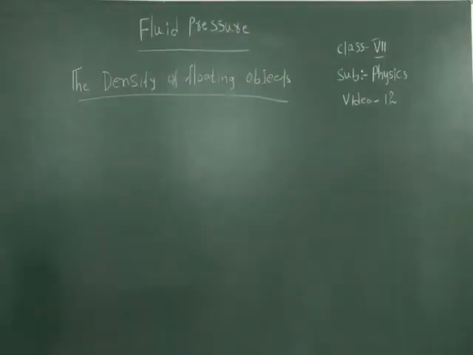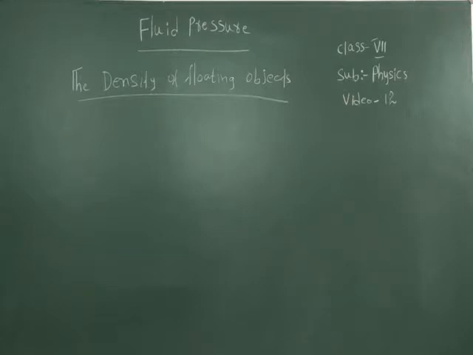Density of floating bodies. We have just learned that for an object to float in a liquid, the weight of the liquid displaced by it should be equal to its own weight. This can happen if the object has lower density than the liquid.